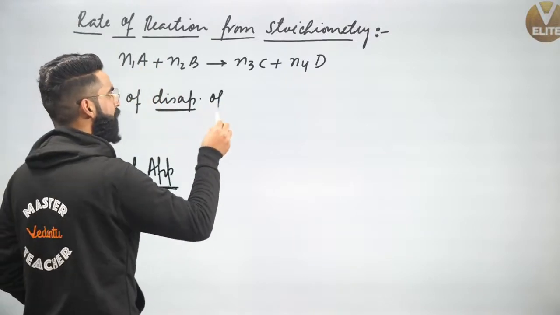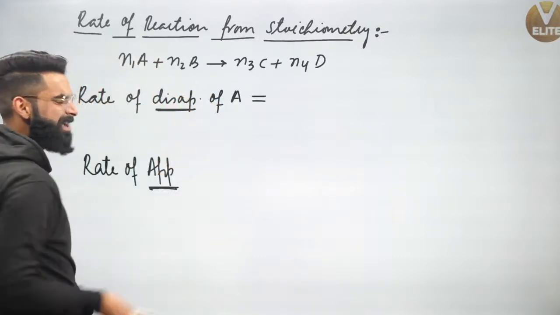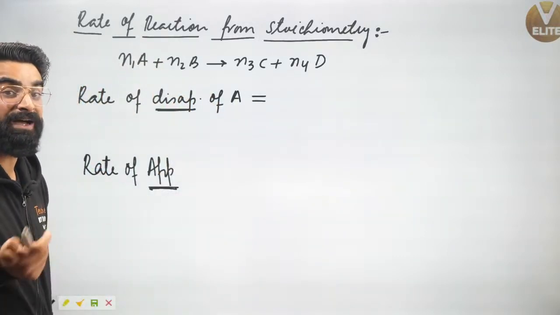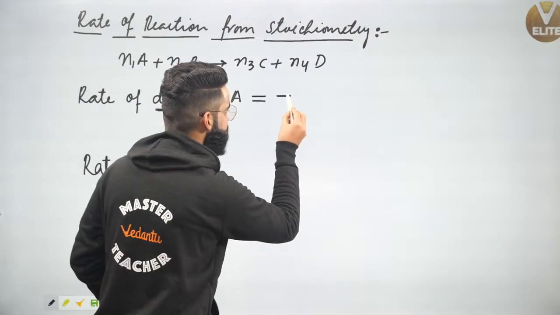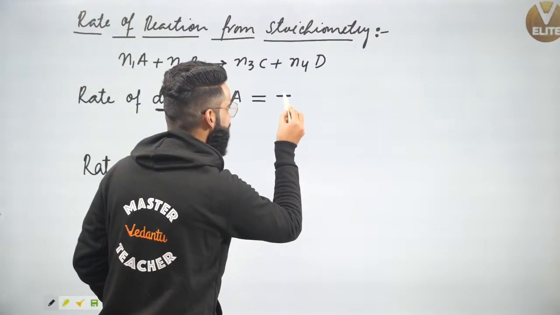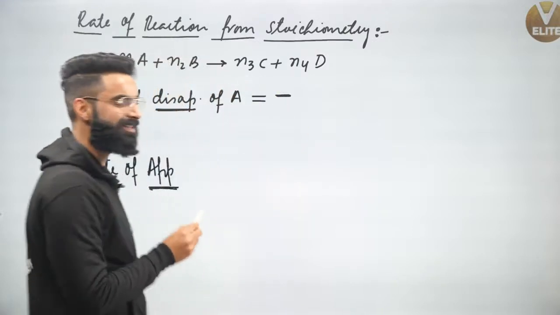For example, I'm talking about rate of disappearance of A. A is my reactant. How will I be representing it mathematically? Understand, I'll be starting with the minus sign. This minus sign will indicate that I'm talking in terms of reactants, and the concentration of reactant is decreasing with